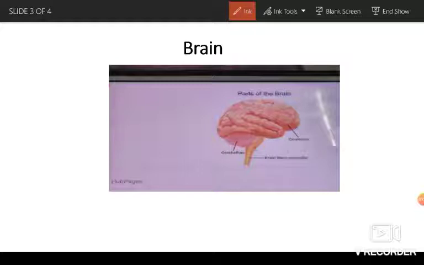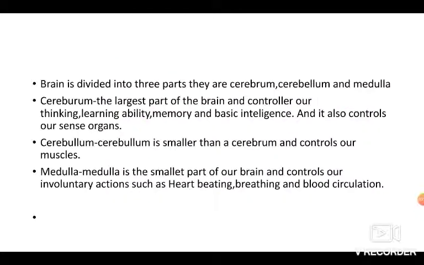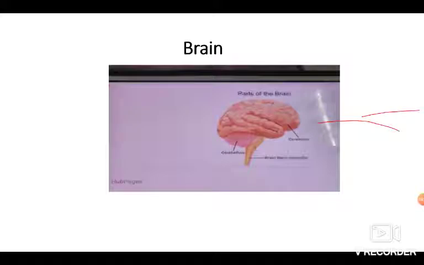So the fact is, the right half of our brain controls the left side of the body. Similarly, the left half of the brain controls the right side of the body. Thus, when one side of the brain is damaged, the opposite side of the body gets affected. So, see, what's the concept?